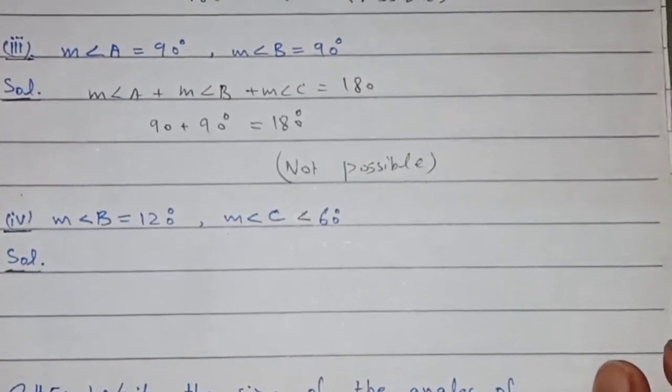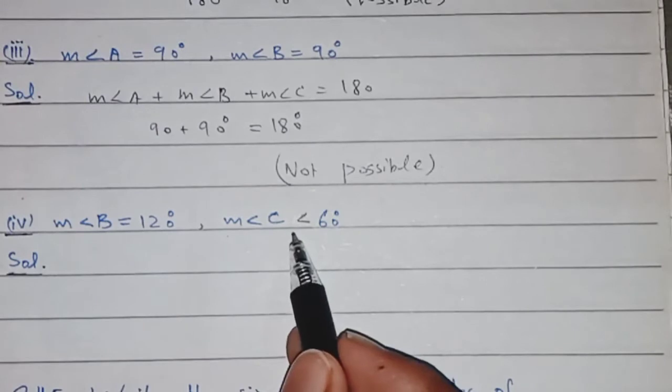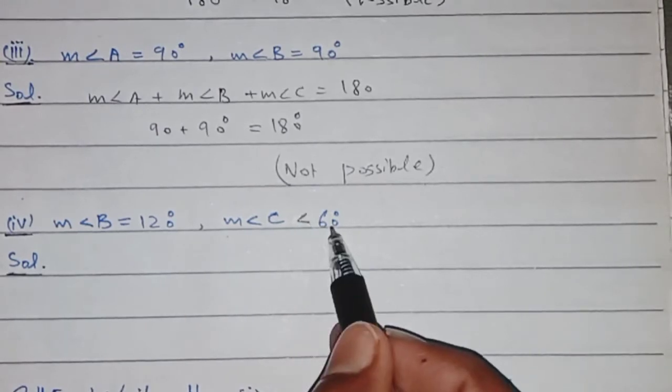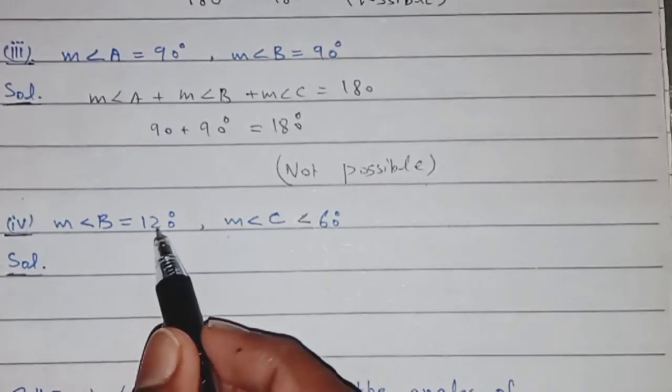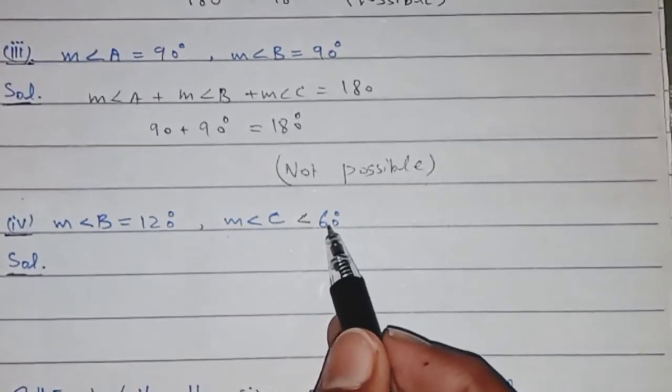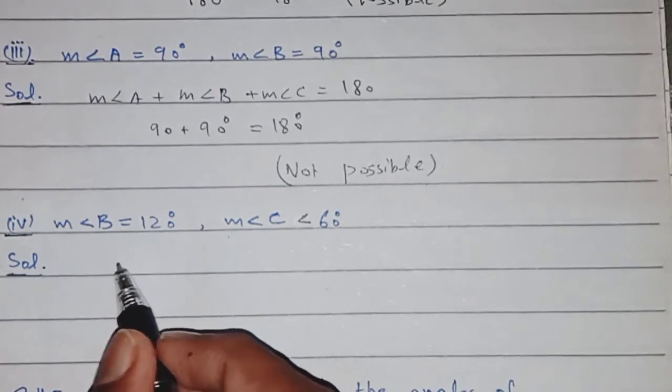Fourth part is measurement of angle B is equal to 120 and measurement of angle C is less than 60. Measurement of angle A is not given.